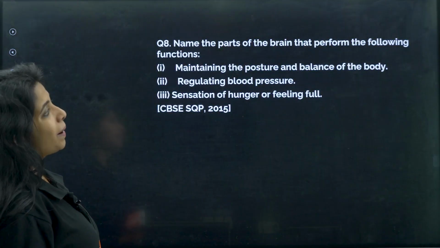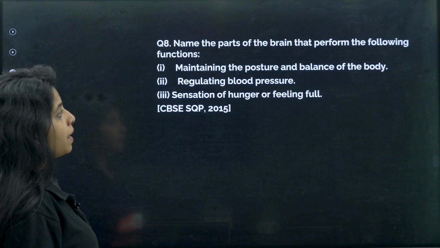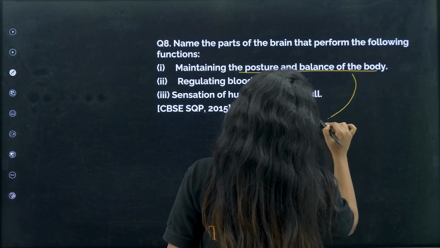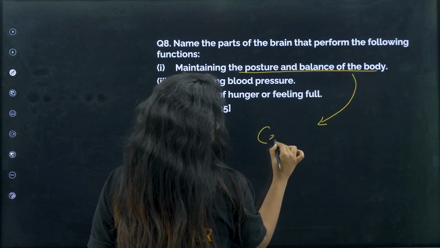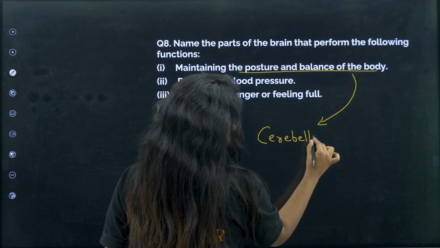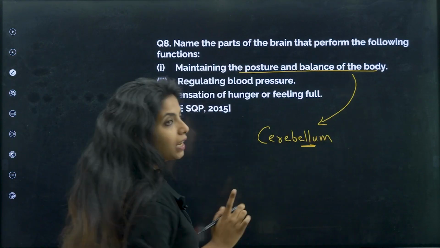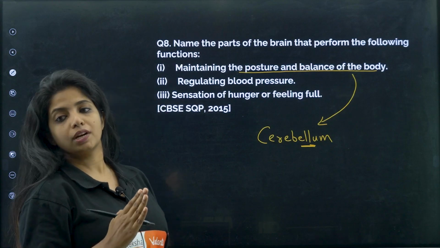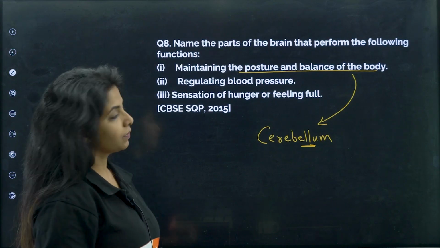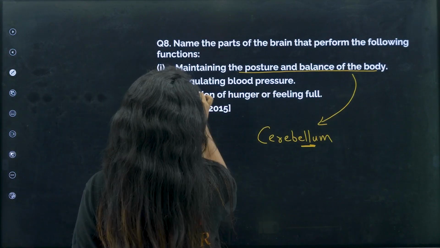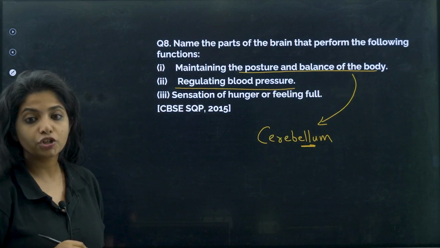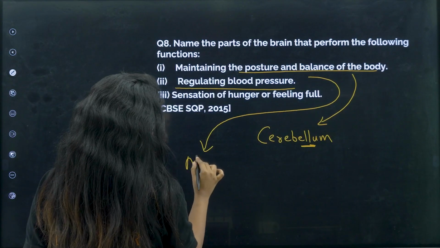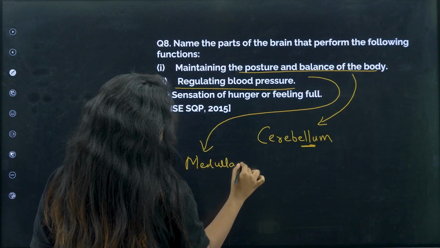Next, name the parts of the brain that perform the following function: maintaining the posture and balance of the body. I always tell, there's one way to remember it. The answer is cerebellum. Cerebellum has 2 L's and L looks like straight. So, cerebellum is the one that helps in the posture and the balance of the body. Now, regulating the blood pressure. Who does regulation of the blood pressure? It is none other than medulla oblongata.